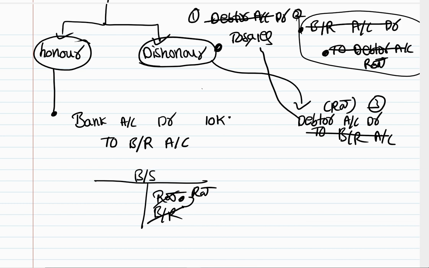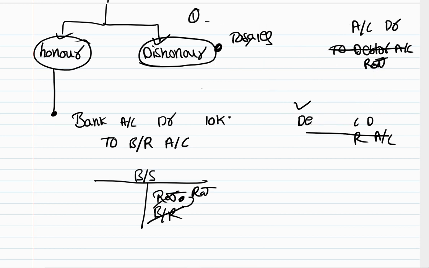Now see, observe, it is back to the normal state again. What is the first entry? Debtor account debit to sales account, right? It is back to the normal state again. Okay, if you understood the logic, it's fine. But remember the general entry.